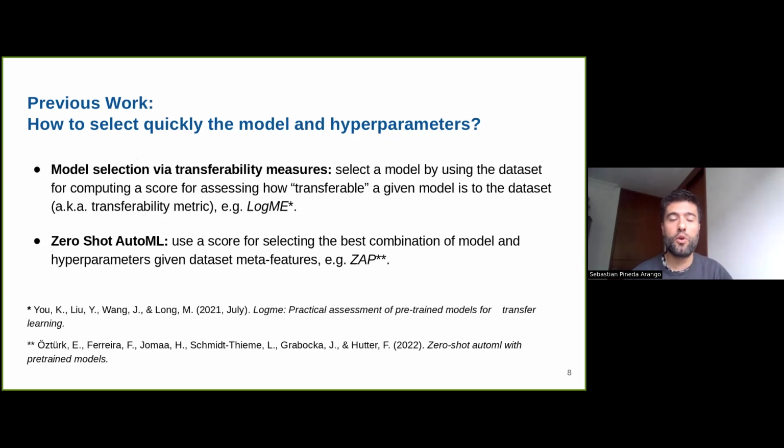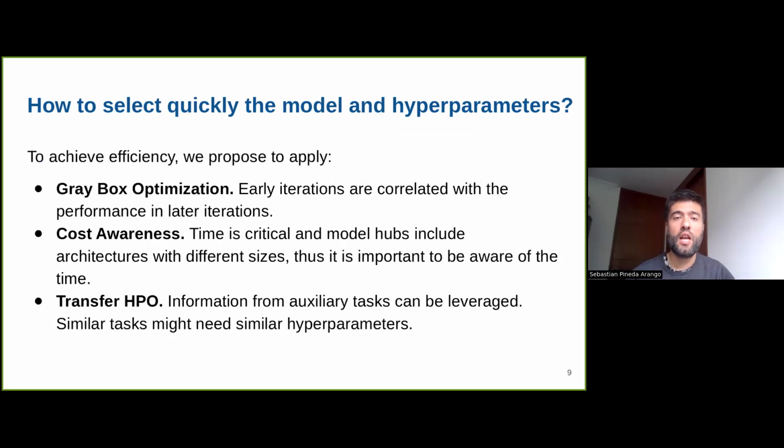This is previous work called zero-shot AutoML, which uses these scores to rank the different models and then select the one that is better for a specific task. In our work, we are applying different strategies. We are applying gray-box optimization because we know that early iterations are correlated with the performance in later iterations.